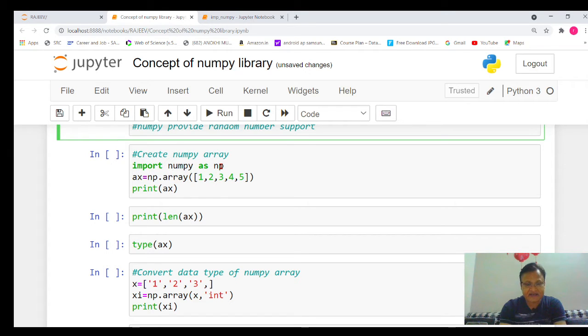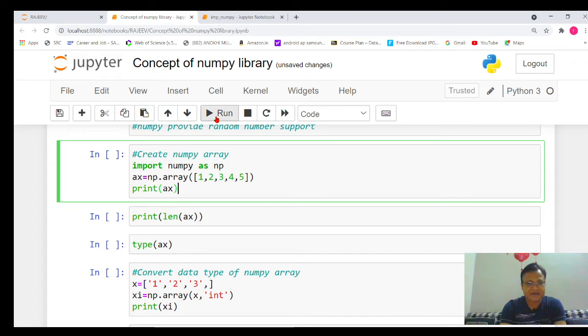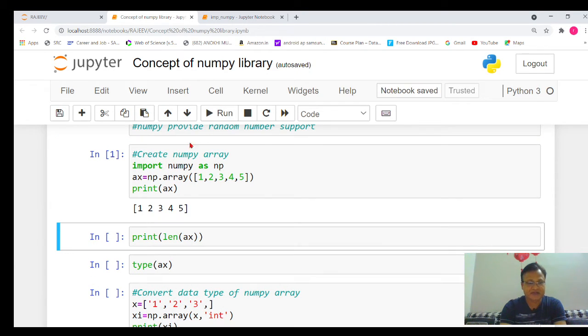And how will we create an array? Simply np.array, and whatever elements of the list you want to create, we can write all the elements. Like here I have written 1, 2, 3, 4, 5. And if we want to print the elements of the array, let's execute it quickly. So here you can see it has printed the array. Since there is only one list, in this case it is a one dimensional array.